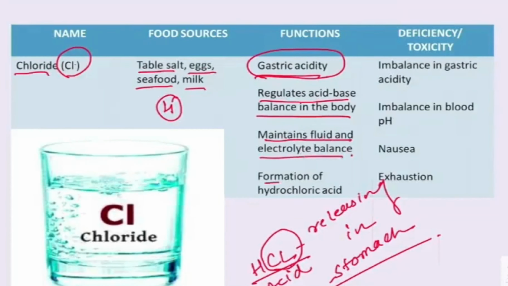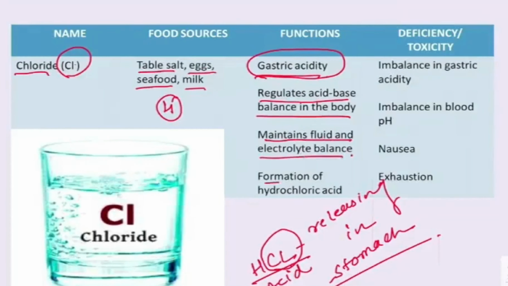Now the deficiency or toxicity. If there is a deficiency of chloride, it may lead to an imbalance in gastric acidity, or there will be a disturbance in gastric acidity. It may also lead to an imbalance in the blood pH level, nausea and exhaustion. Okay, so these are the symptoms of deficiency or toxicity of chloride in the body.